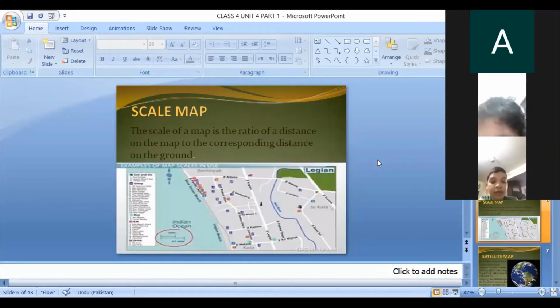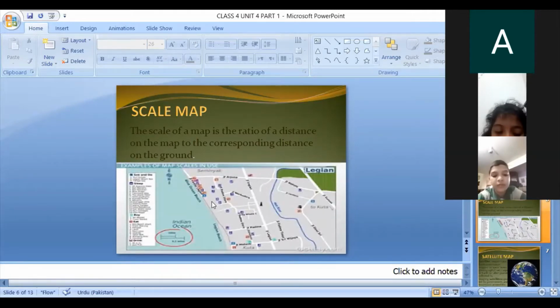Okay, what is scale map? The scale of a map is the ratio of a distance on the map to the corresponding distance on the ground. This is the scale map. You can measure the area. For example, Islamabad is so many kilometers away from Rawalpindi. Lahore is so many kilometers away from Rawalpindi. And Faisalabad is so many kilometers away from Rawalpindi. So the scale map measures the distance.